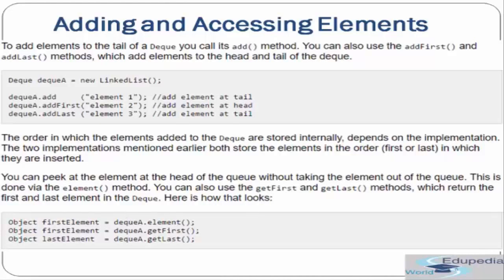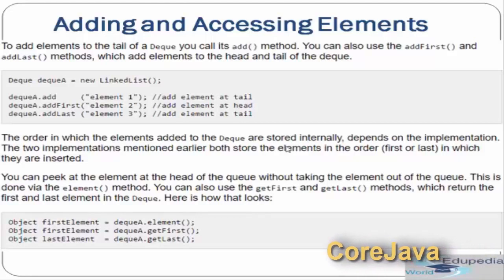So you can see using add, we are actually adding to the tail. addFirst is adding to the head, and addLast is adding to the tail. The order in which elements are added to the Deque and stored internally depends upon the implementation. The two implementations mentioned earlier both store the elements in the order in which they are inserted.